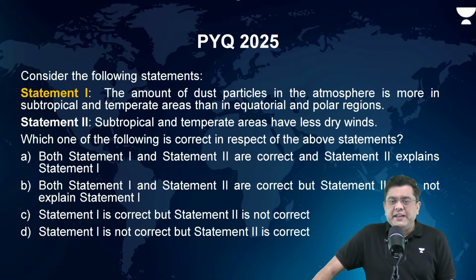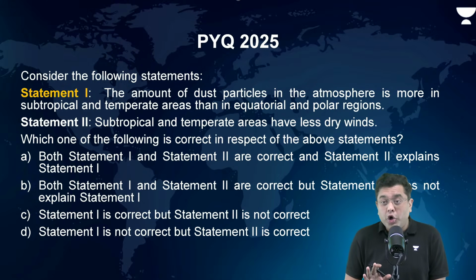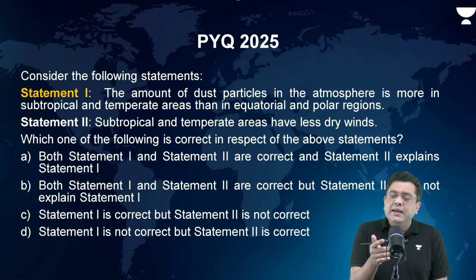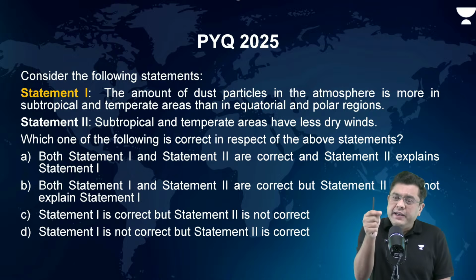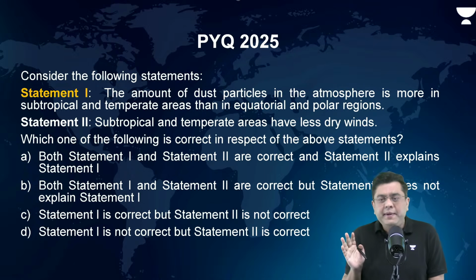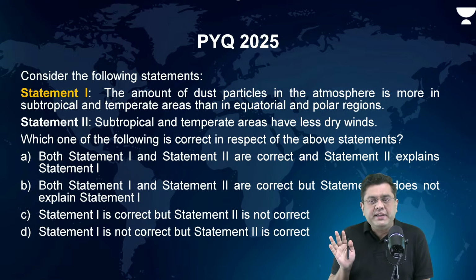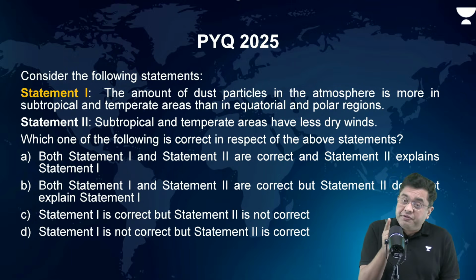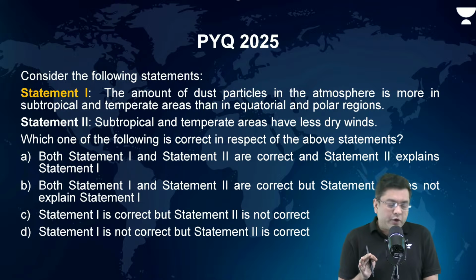Whenever statement based questions are asked, the first thing that you have to check is whether both the statements are correct or not. Once you are sure that both the statements are correct, then you will take a look at whether they are pertaining to the same topic. Then the answer will be option A. If they are pertaining to different topics, option B will be the answer. However, the work is much easier if either of the statements is incorrect. That is the case in this previous year question as well.